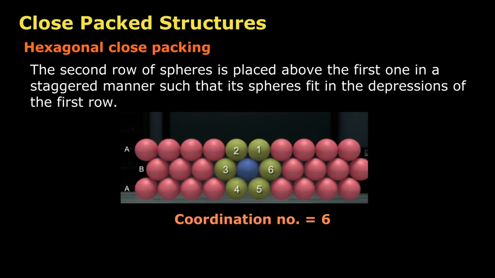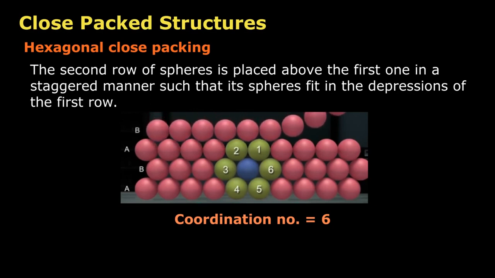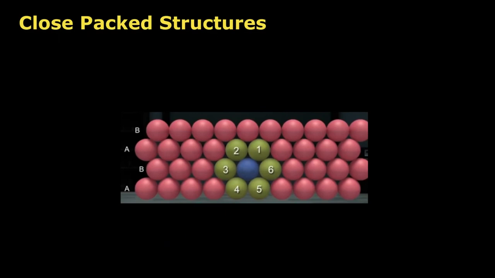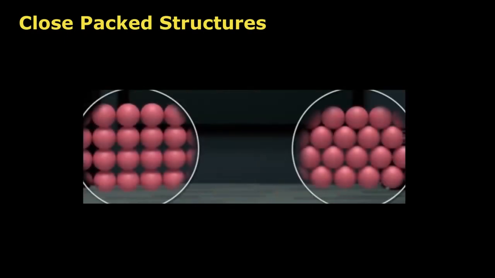Similarly, on placing the fourth layer, you will observe that the fourth row of spheres are aligned with those of the second layer. Hence, this type of arrangement is known as AB type of arrangement or hexagonal close packing. If we compare square close packing with hexagonal close packing, we will observe that there is more empty space in square close packing than in hexagonal close packing.